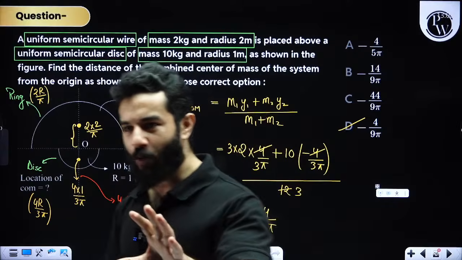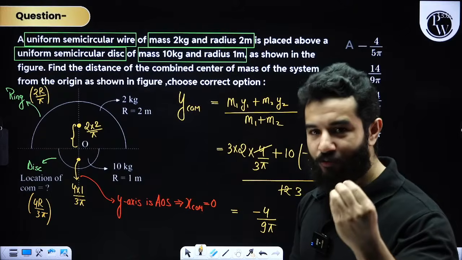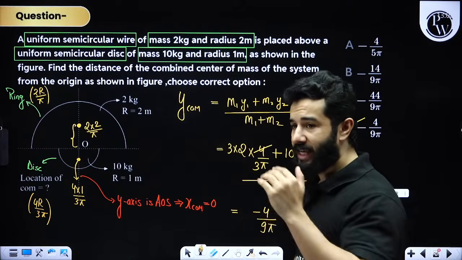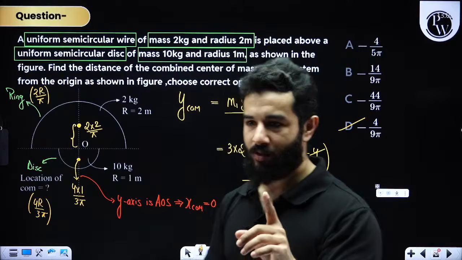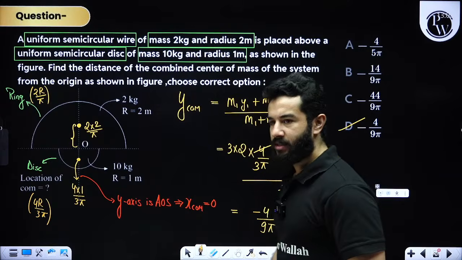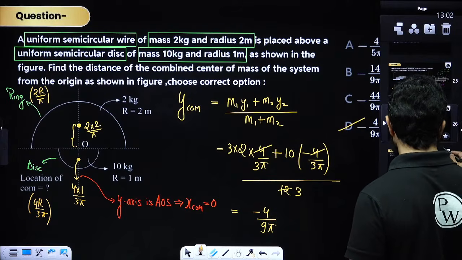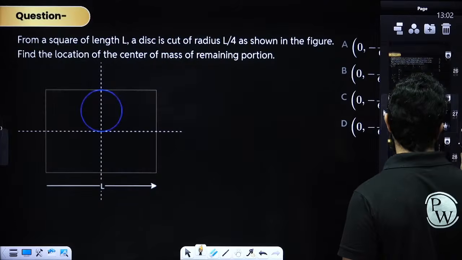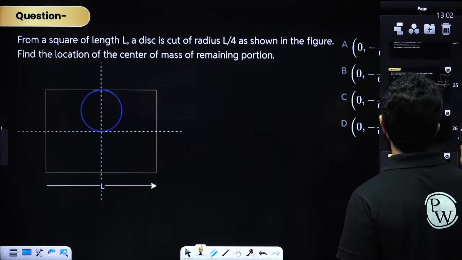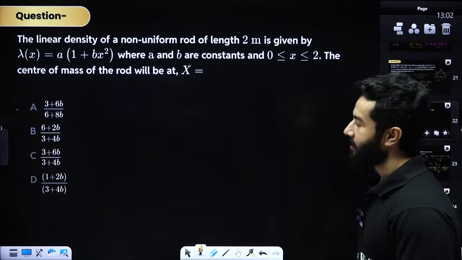Motion of combined bodies, right? You don't have to practice derivations for these things, but derivation can come, right? So I'm going to explain one derivation also. Hopefully this makes complete sense. Moving on to the next one. We are going to talk about cavity problems in a while, but let's also discuss this question.